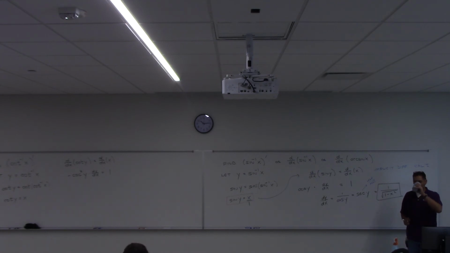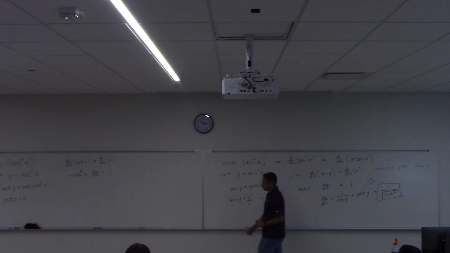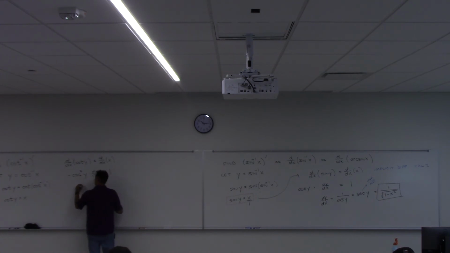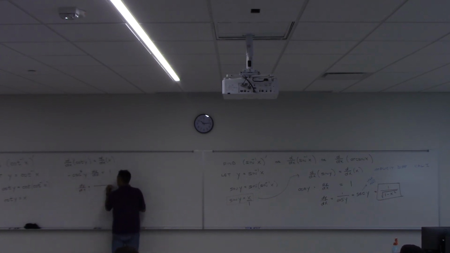Now what? Divide both sides by negative. Yep. We're going to isolate the dy dx by dividing both sides by negative cosecant squared y. So dy dx is going to be 1 over negative cosecant squared y.